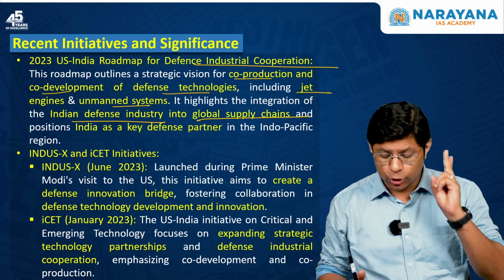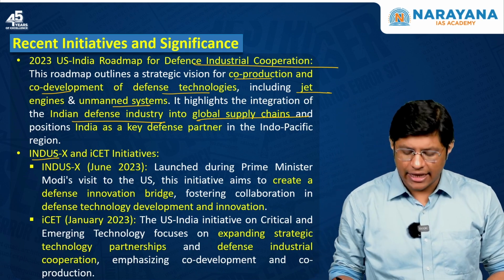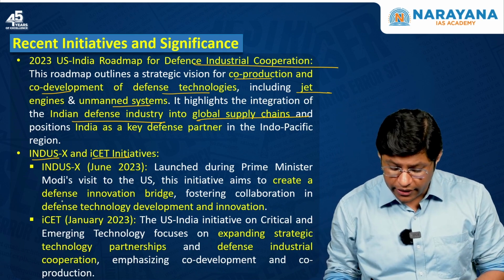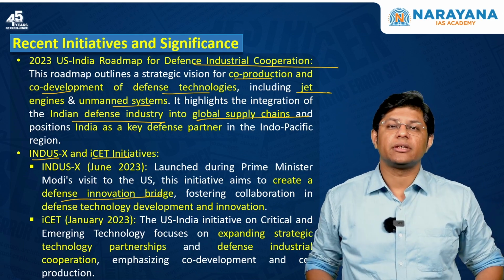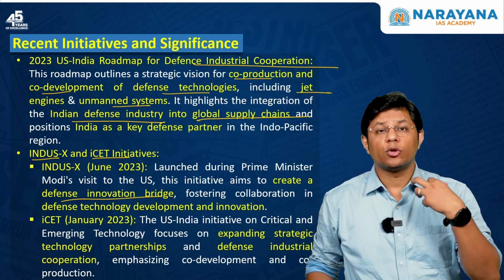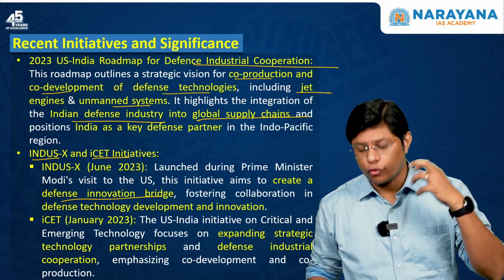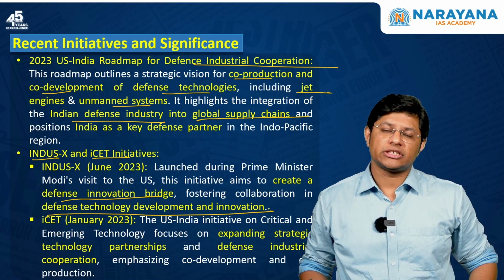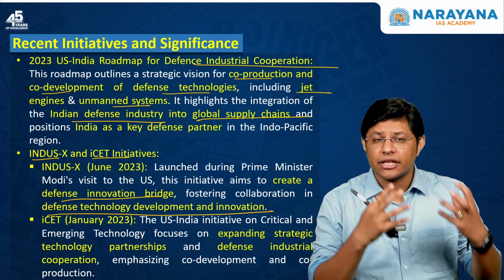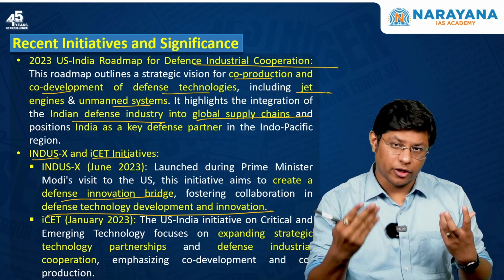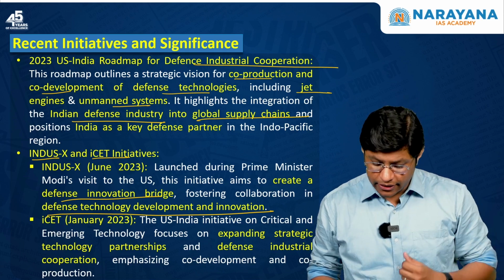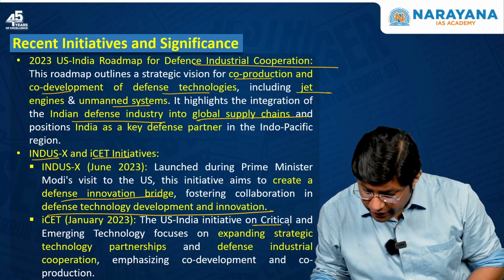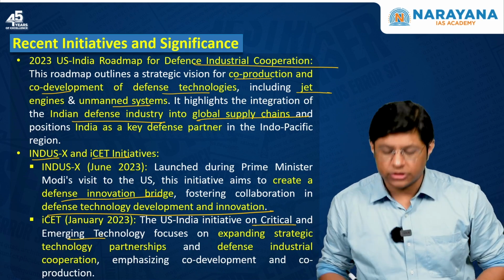Then these are the two initiatives, the INDUS-X and iCET initiatives. INDUS-X aims to create a defense innovation bridge. In INDUS-X, collaboration will be fostered in defense technology development and innovation, which means defense related technology will be developed. Second is iCET, the US-India Initiative on Critical and Emerging Technology.